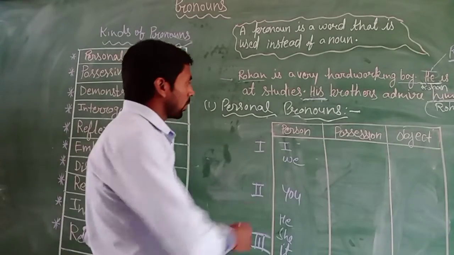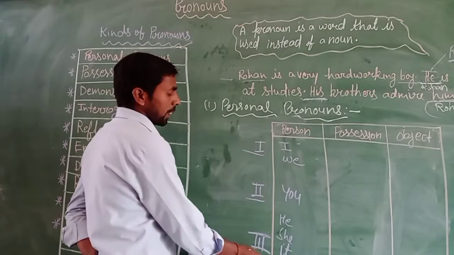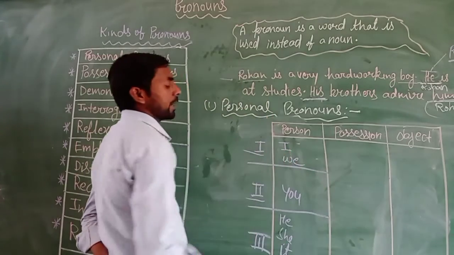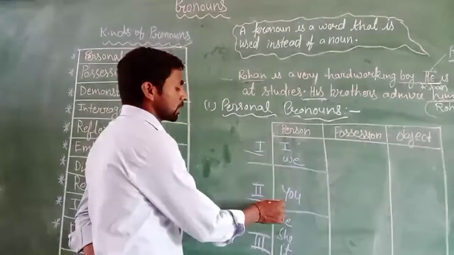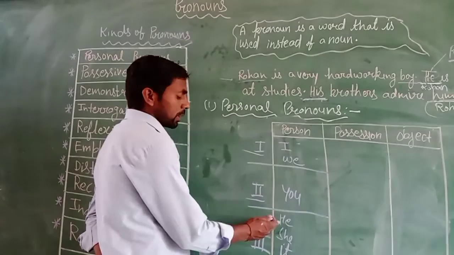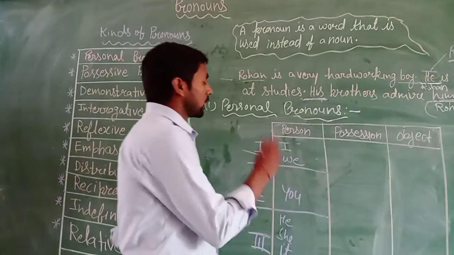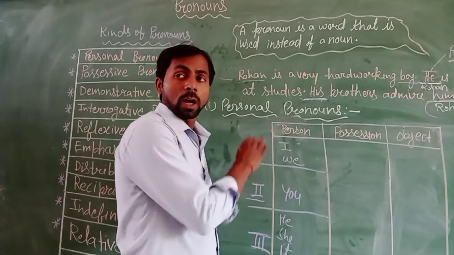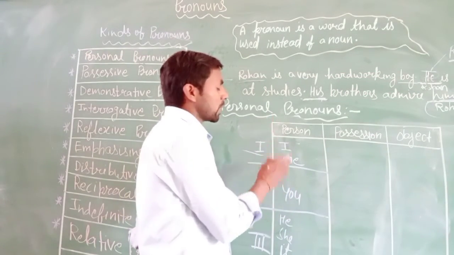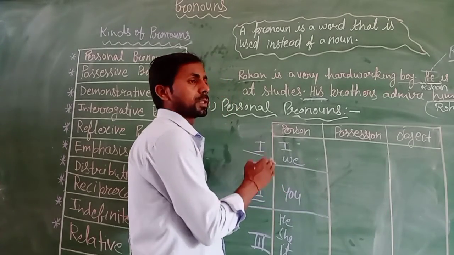We divide the personal pronoun into three parts: first person, second person and third person. In the first person you can see I and we, in the second person you, and in the third person the subjective pronouns are he, she, it and they. All these words will be personal pronouns. Why? Because these words are used for a person and things.